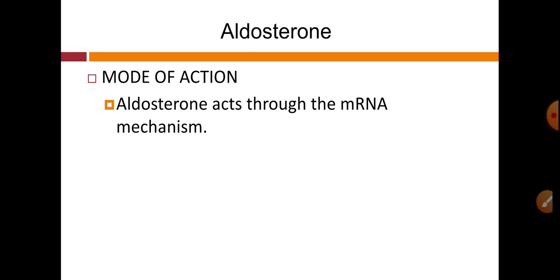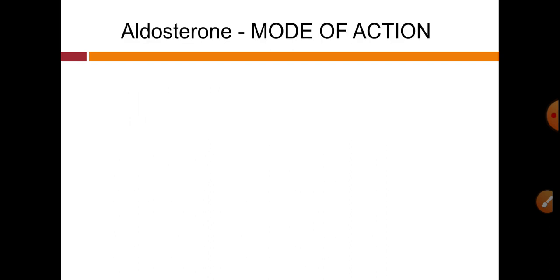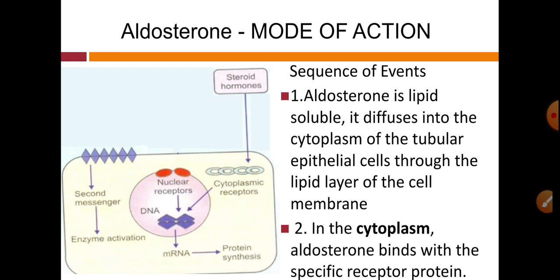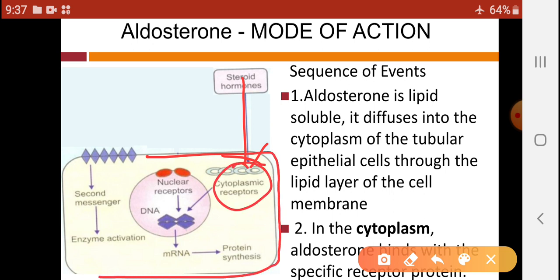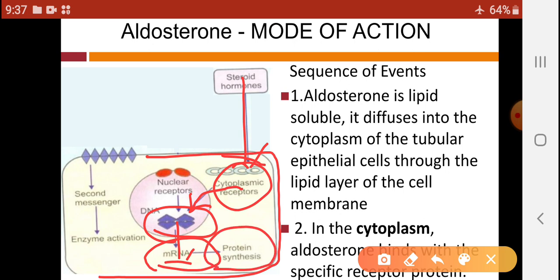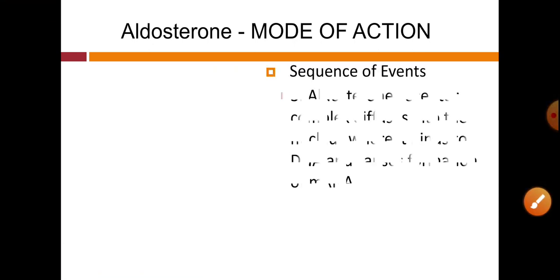As these hormones are steroid in nature, they bind with cytoplasmic receptors and act through the mRNA mechanism. They can easily pass through the bilipid layer of the cell membrane and bind with the cytoplasmic receptor, then diffuse into the nucleus and help to form mRNA, and this mRNA again diffuses into the cytoplasm and helps in the synthesis of proteins.